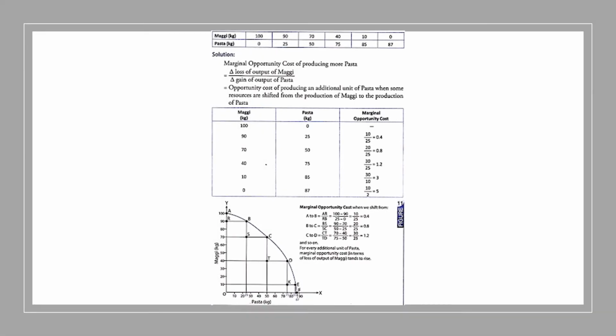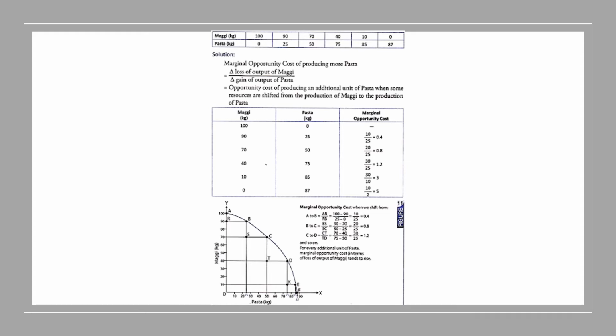We have one numerical example here related to Maggi and pasta. As you can see in the diagram, the production of Maggi is declining, but pasta is increasing. Since we have limited resources in our economy, we have to sacrifice the production of one good to gain the other good. And the role of MOC is to find out the amount of change. So the solution is: MOC, that is marginal opportunity cost of producing more pasta, is equal to change in loss of output of Maggi divided by change in gain of output of pasta.